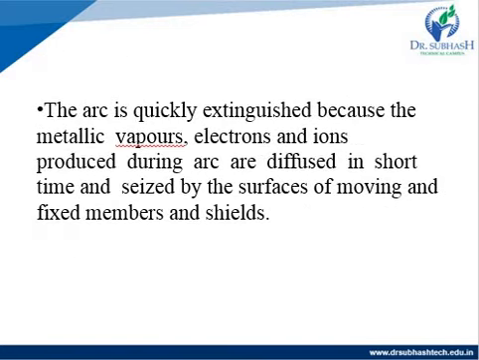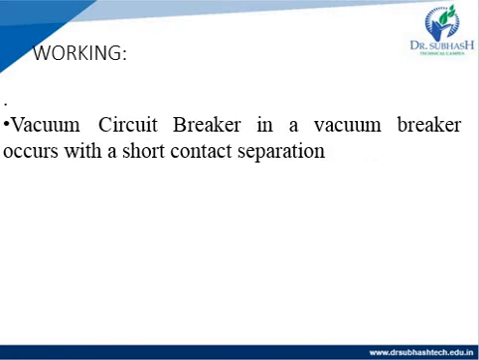The arc is quickly extinguished because the metallic vapors, electrons and ions produced during the arc are diffused in a short time and seized by the surface of the moving and fixed members and seal. The interruption in a vacuum breaker occurs with a short contact separation.